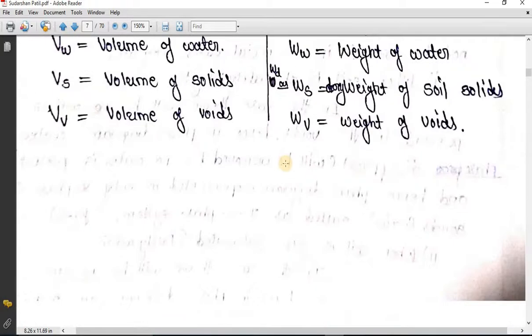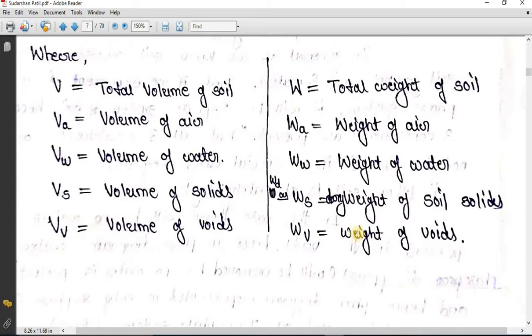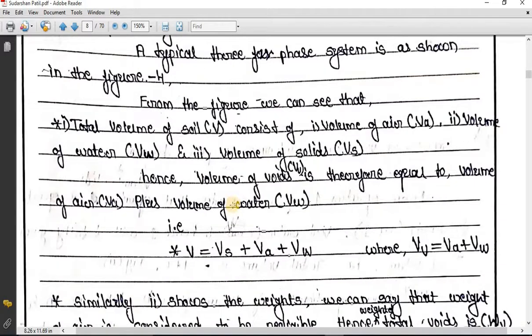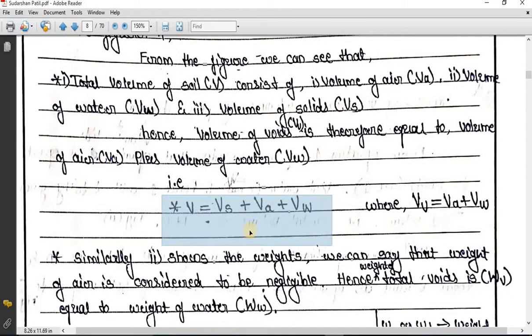So these are the terminologies. You can go through these terminologies. The terms and their full forms are given. Further, you can see this is what I was explaining. Total volume V is equal to Vs plus Va plus Vw. The volume of voids will be equal to volume of air plus volume of water.